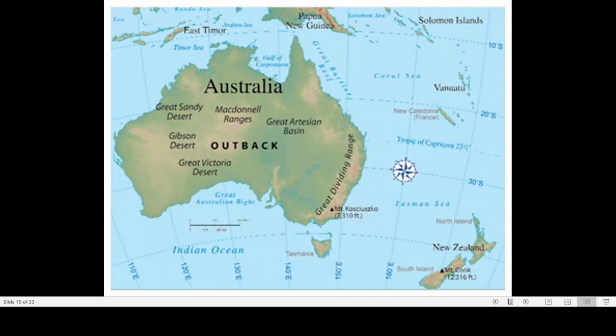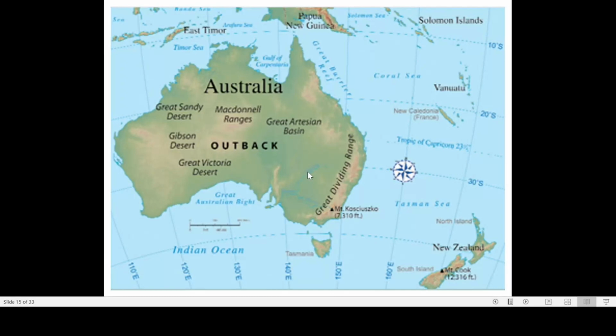So this is the world map. Here you can see Vanuatu. Then here the major deserts are shown. There is one important mountain range in the eastern portion of Australia. That is known as the Great Dividing Range. And here you can see most of Australia is formed of desert.